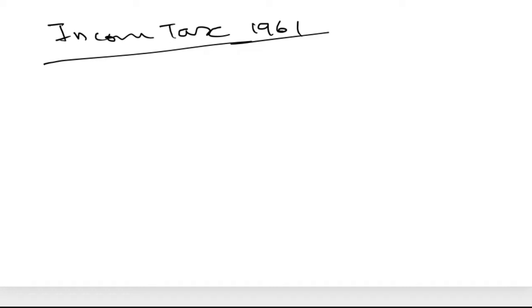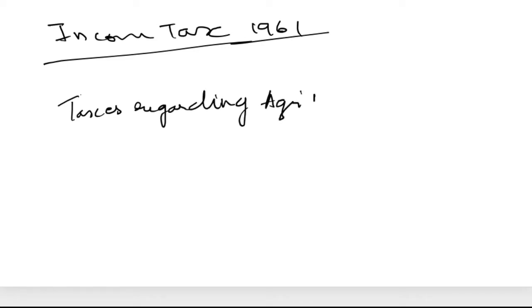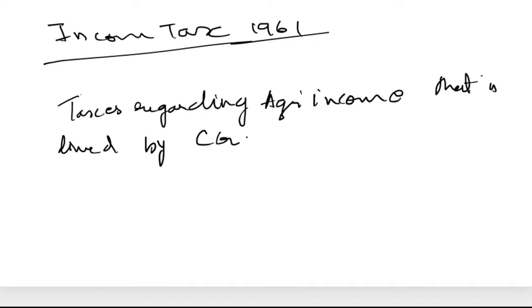Previously, the tax regarding agricultural income was levied and collected by the central government, right?